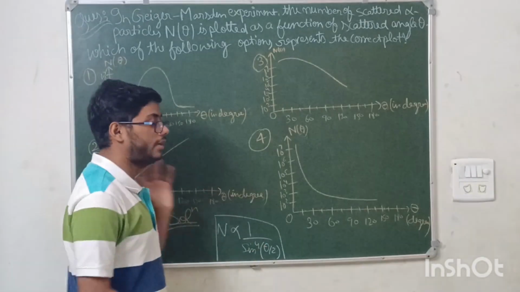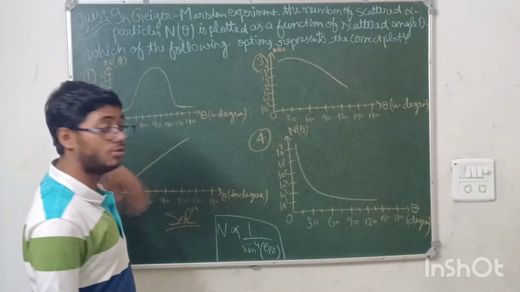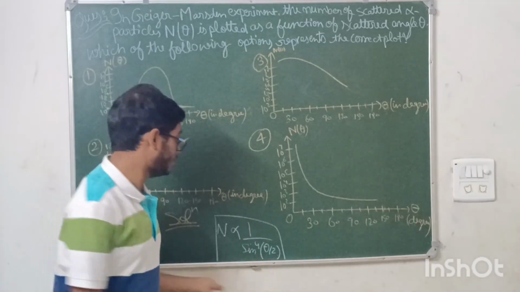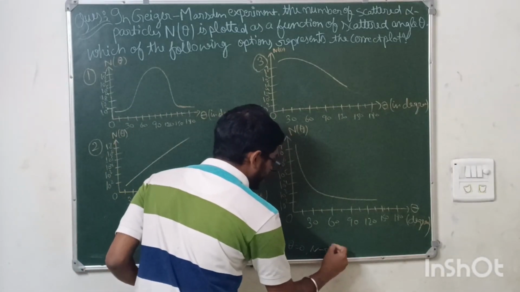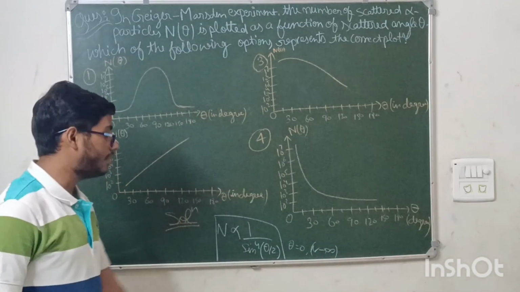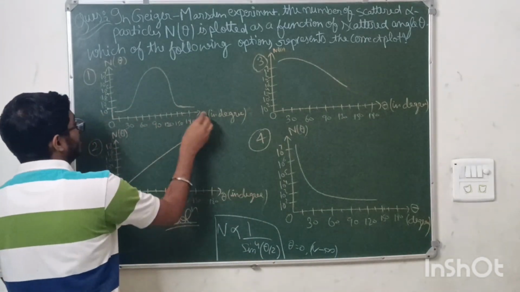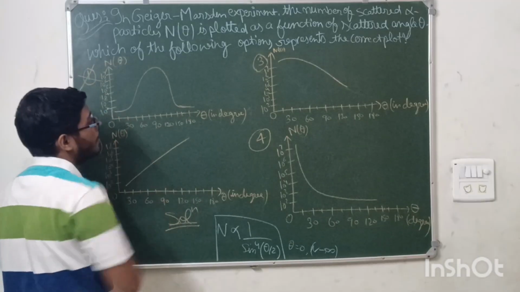The formula is quite a longer formula, but because it is known to us, we have to find the relation between N and theta. So this is the relation. Means if we substitute theta equal to 0, then N should tend to infinity. Just see which graph does this. Does this satisfy this? If theta is 0, N is turning out to be between 0 and 100. No, this option is wrong.